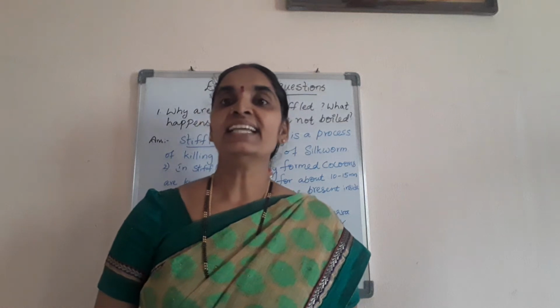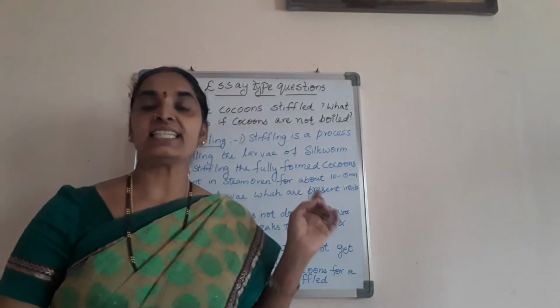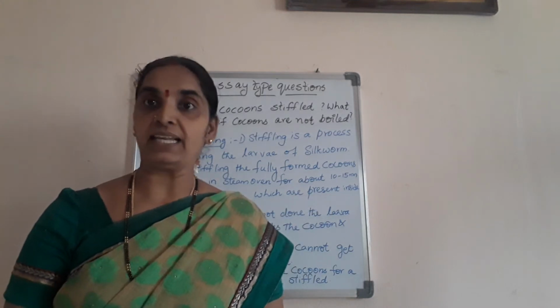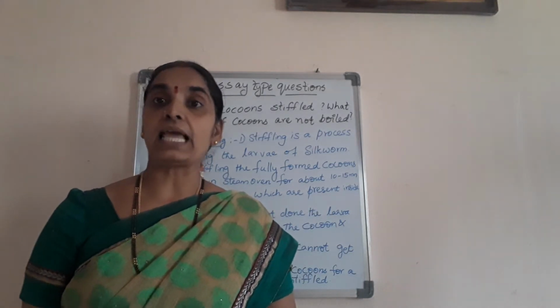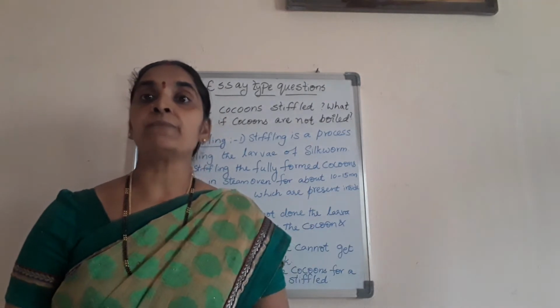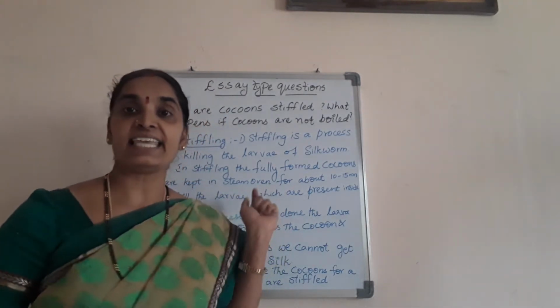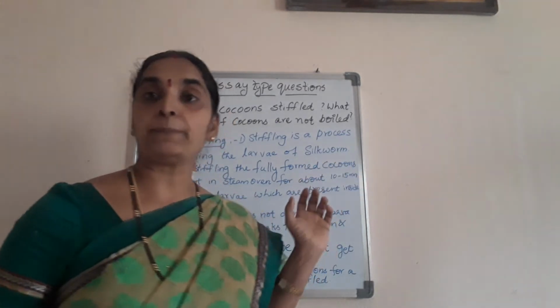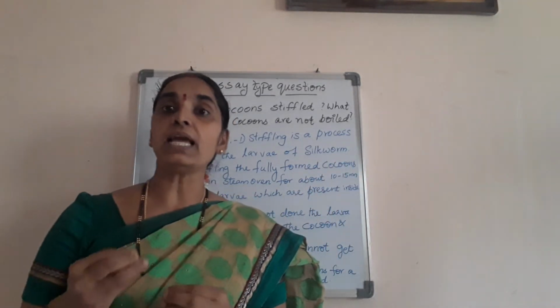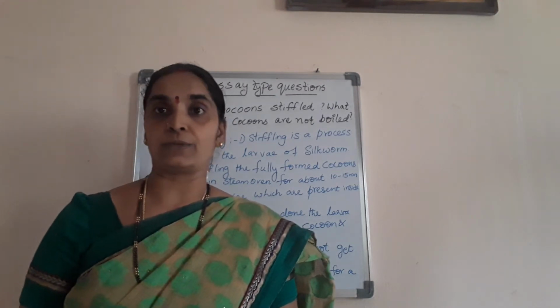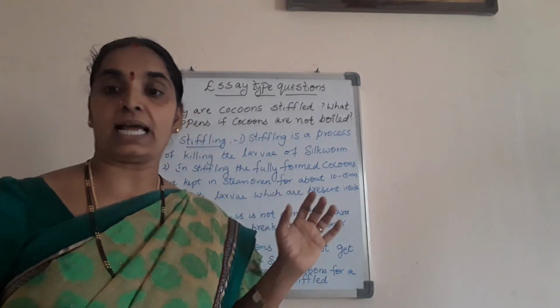Good morning, children. Up to now, we have finished the short answer questions that we come across in this animal fiber lesson. Now, we'll deal with the essay type questions that normally arise in this lesson. Okay, children? See here, what is the stifling process? You know it. It generally comes for the essay type, 4 marks or either 8 marks also. We'll see here how to write the answer.